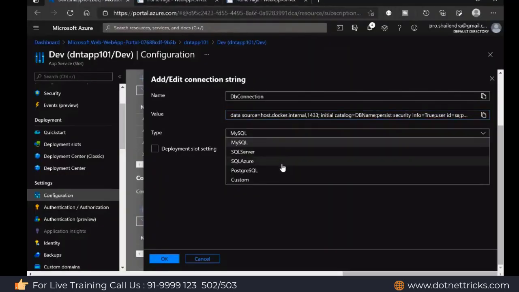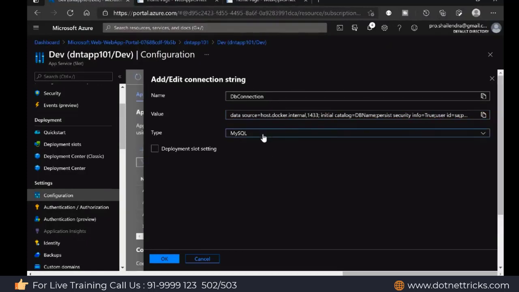Then select the type: SQL Azure, PostgreSQL or SQL Server. Let's say it is SQL Azure. And here I can select whether it is a deployment slot setting. Obviously it's a deployment slot setting. In application settings you have two types of setting: a setting which is applicable to the deployment slot only, and a setting which is applicable at the application level, so it will move from one environment to another. But if it is a deployment slot setting, it will reside only in this deployment slot.